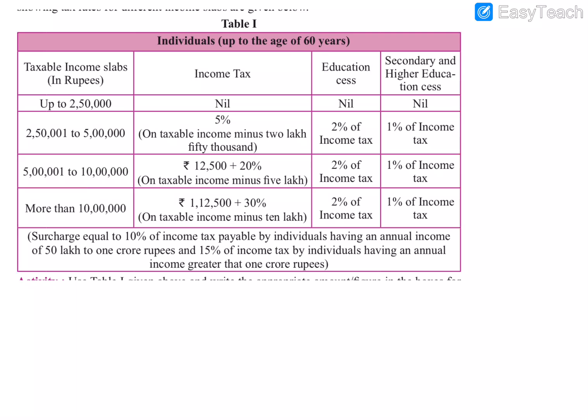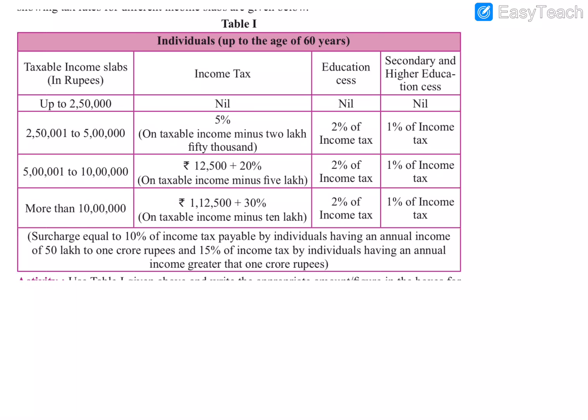The income here will be our income. If our father's or our family's income is up to 2,50,000, or between 2,50,000 and 5 lakh, or between 5 lakh and 10 lakh, or more than 10 lakh, these are the categories of income.